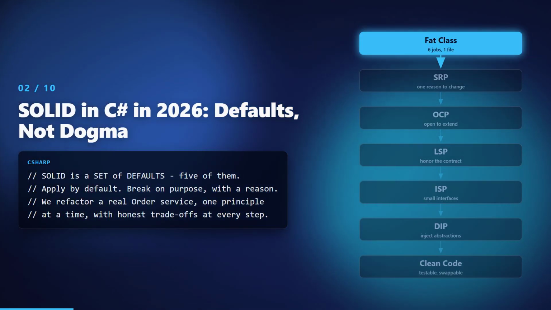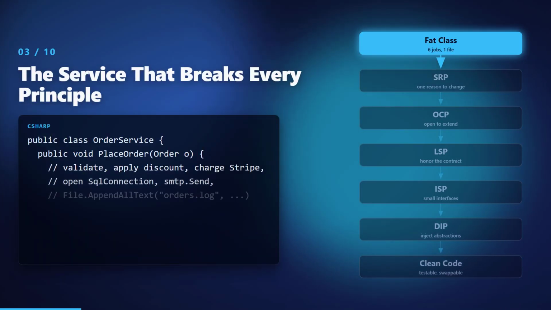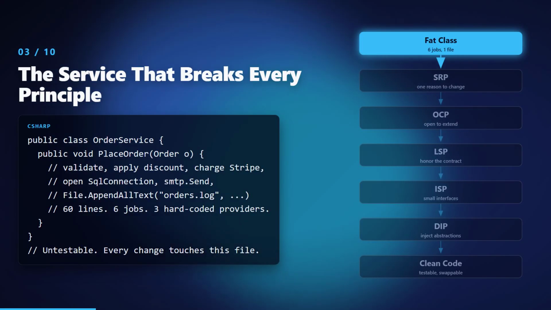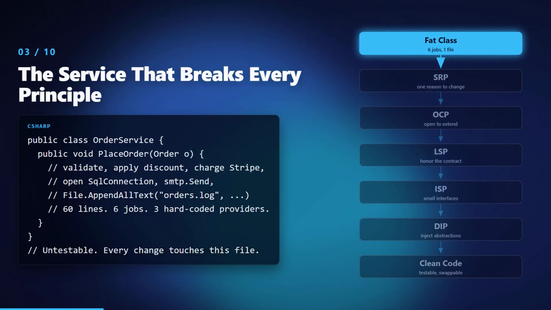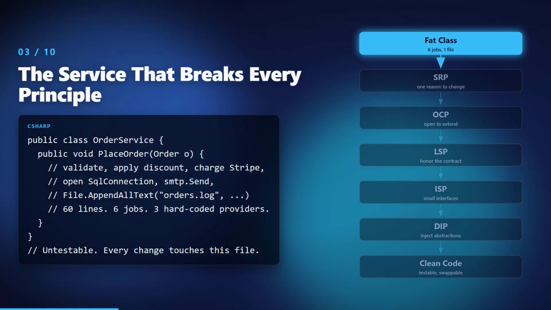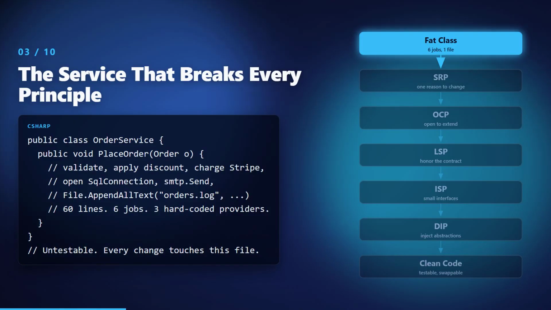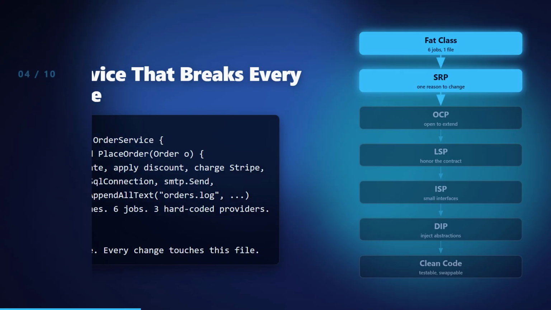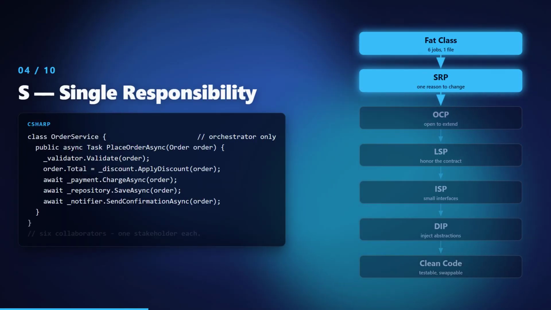The trade-offs included: 60 lines, 6 jobs. Validate, discount, charge Stripe, save to SQL, send an email, write a log file. 3 hard-coded providers. Untestable without real infrastructure. Every change touches the same file. One class, one reason to change.